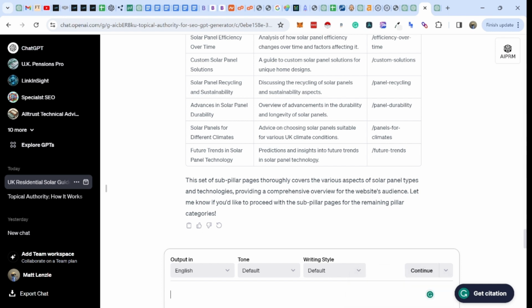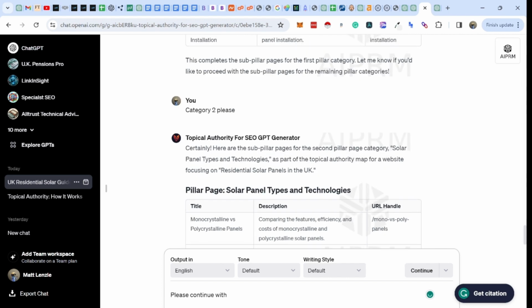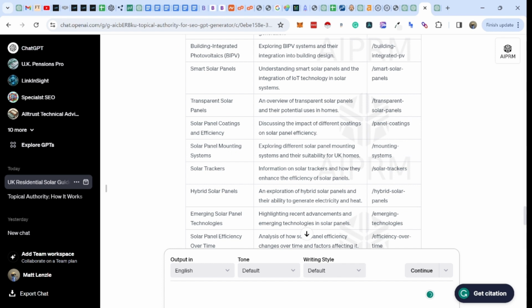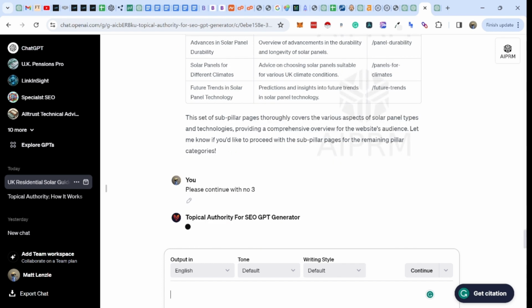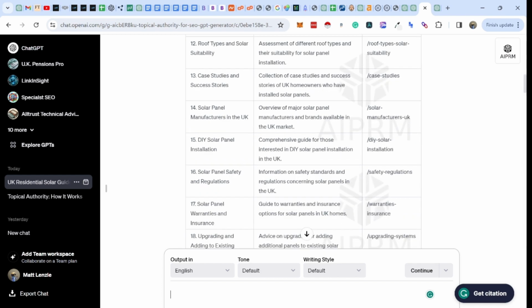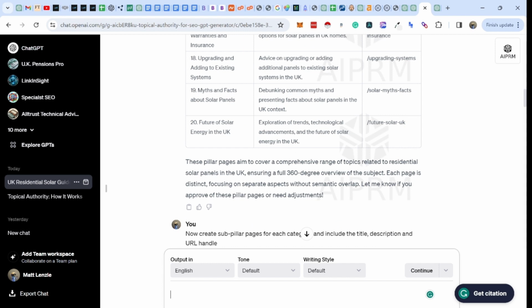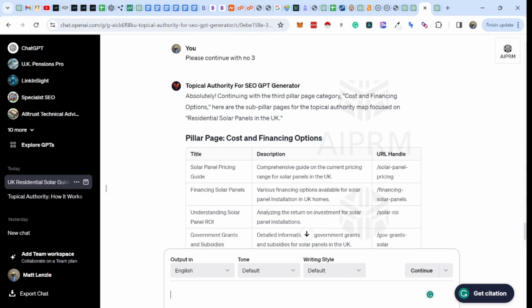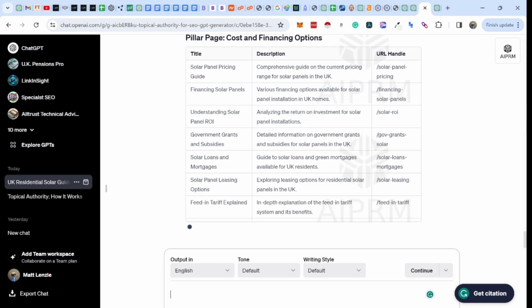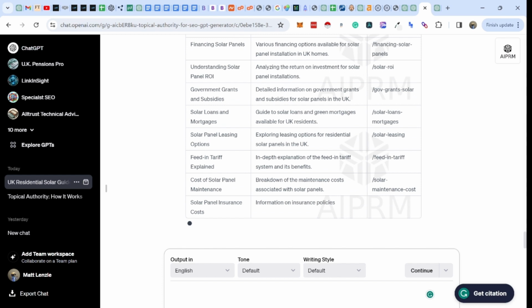And I'll continue with topic number 2. Okay, so that's number 2. As you can see, we'll just continue. I think we had 20 in the first instance, so just go up to the top. Yeah, there's 20 different topics. So we're going to build 20 pages about 20 topics. That will give us 400 articles, right? Which is pretty comprehensive. We're going to do a pricing guide, talk about financing, solar panel ROI, etc.